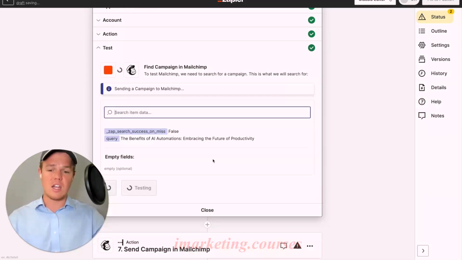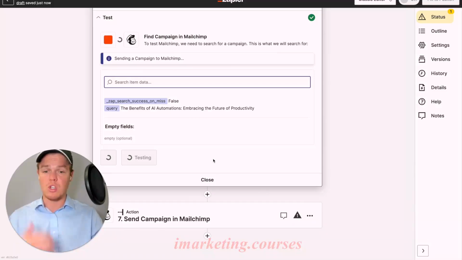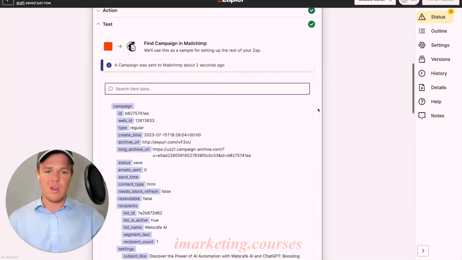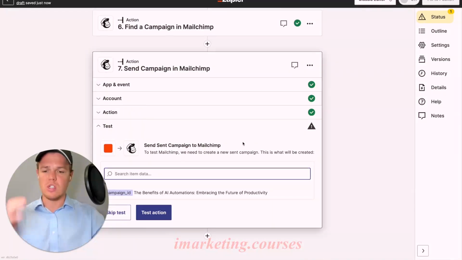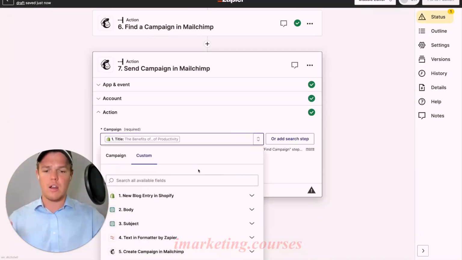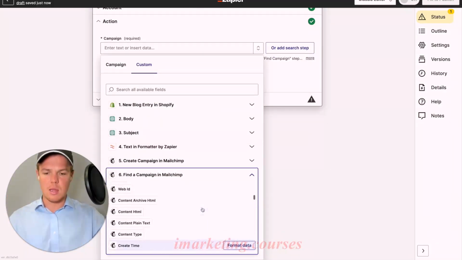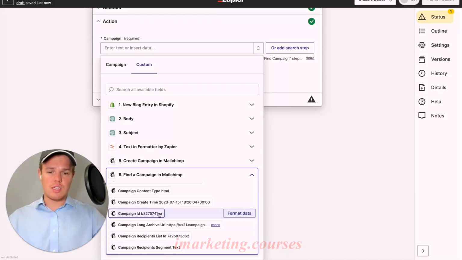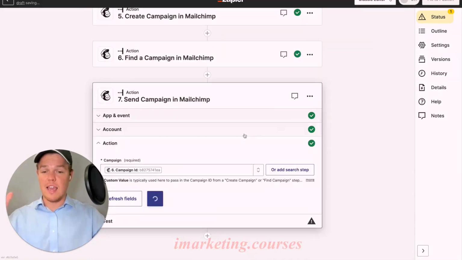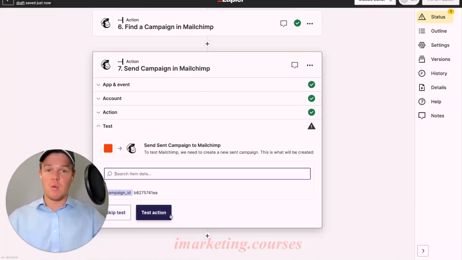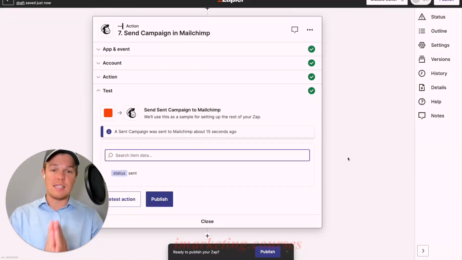We're going to test that action, and then it should bring up that specific campaign we just created and the ID associated with that campaign. As you see here, it has. So what we can do now, which is so amazing, and this allows true AI automation, is we can go ahead and go to our find campaign step here, and let's go ahead and insert it. In this context, I'm assuming that it's requesting the campaign ID. If it isn't, go ahead and just switch that to the campaign title. From here, we can go ahead and continue, and then in theory, we could go ahead and test this action. Ahead and successfully sent out that campaign.